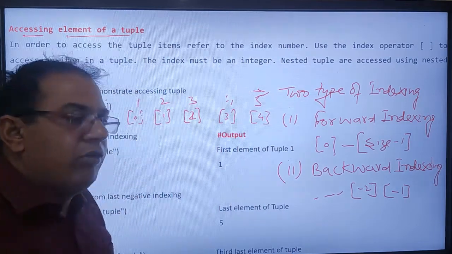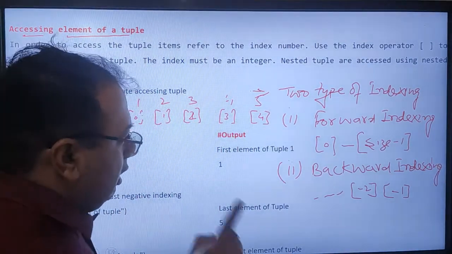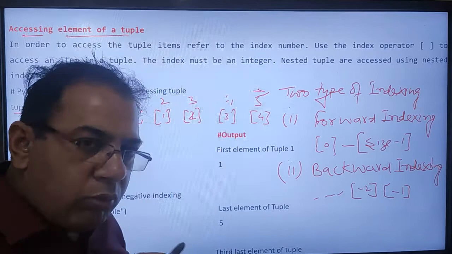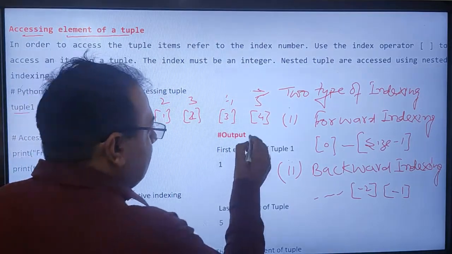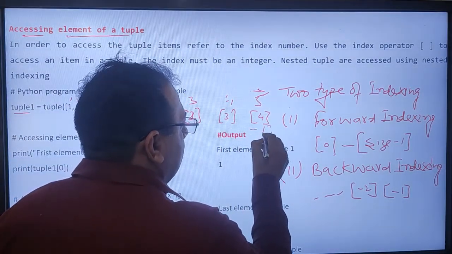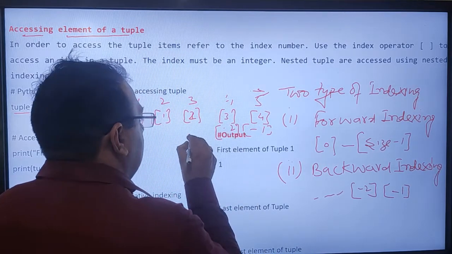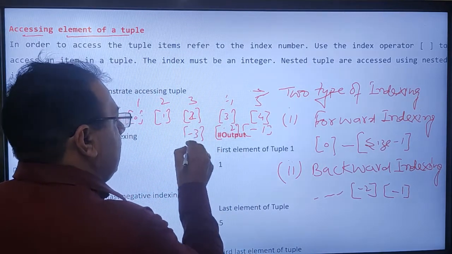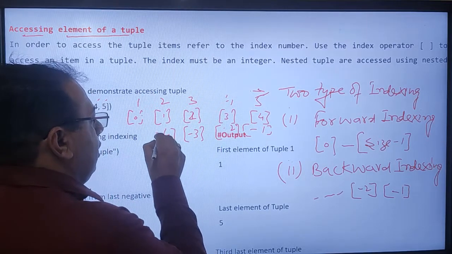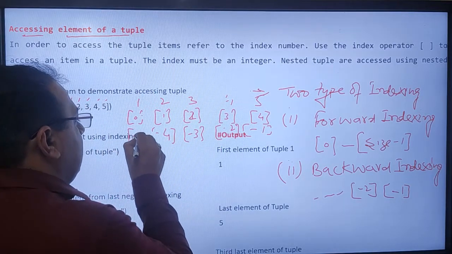This is the forward indexing. If I move towards the backward indexing, then it is -1, -2, -3, -4 and -5.